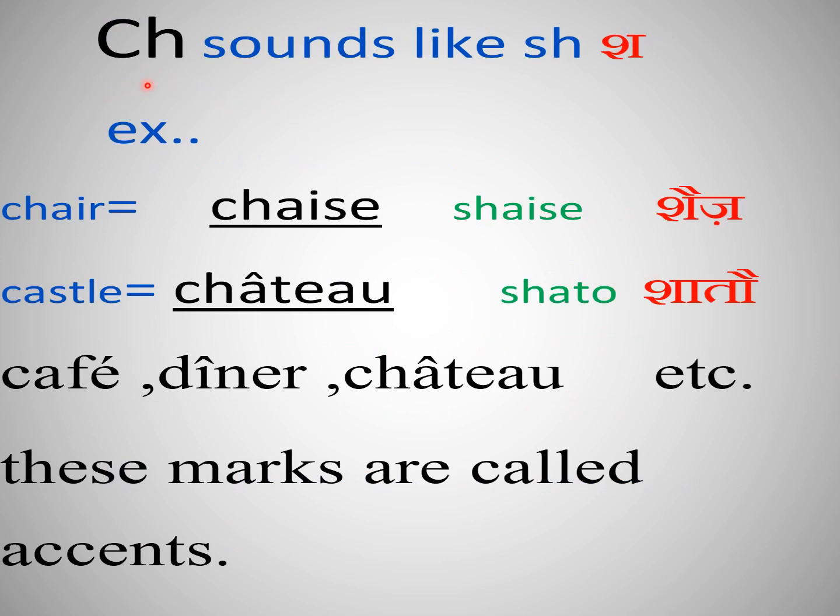Okay. Now the CH sound of C will come as sh. It will be sh, not ch. So like chaise. Chaise means chair. Okay. Château. Château means a castle. So the pronunciation over here is sh, not ch, it's sh. Chaise and château. Now you see some marks over here on café, dîner, château. So these marks are called accents. So in the next video, we'll do the accents and learn them in detail.